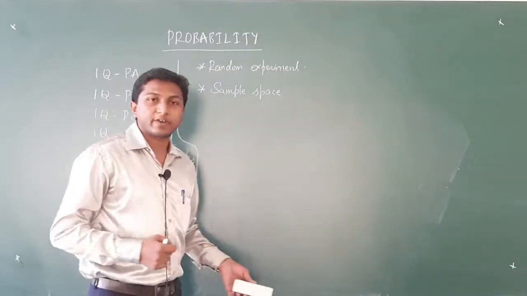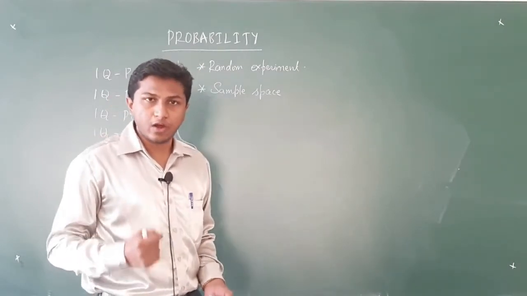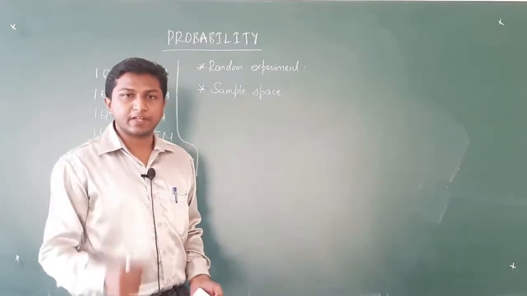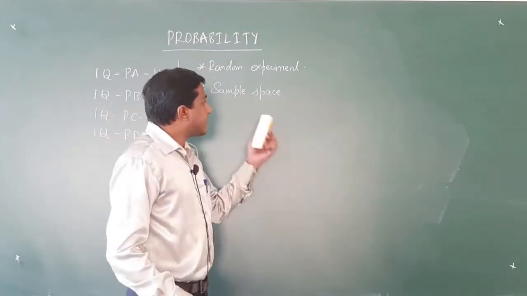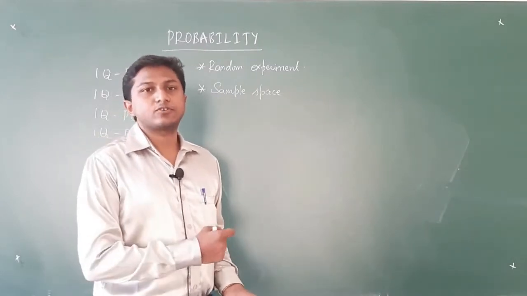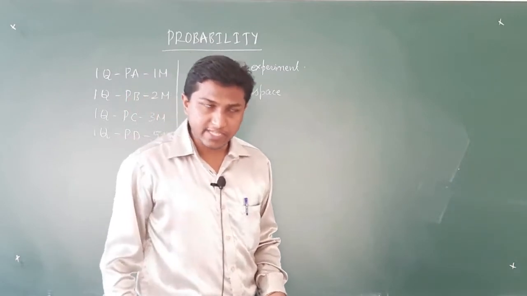Sample space of a random experiment is the set of all possible outcomes of that random experiment. I repeat the definition once again. Sample space of a random experiment is the set of all possible outcomes of a random experiment.